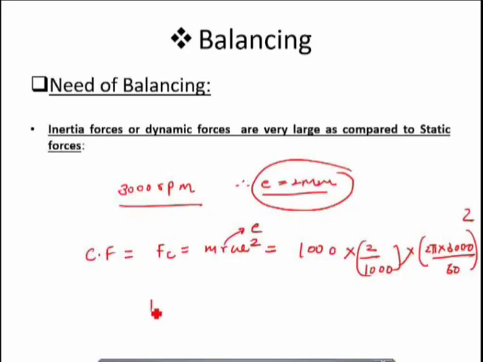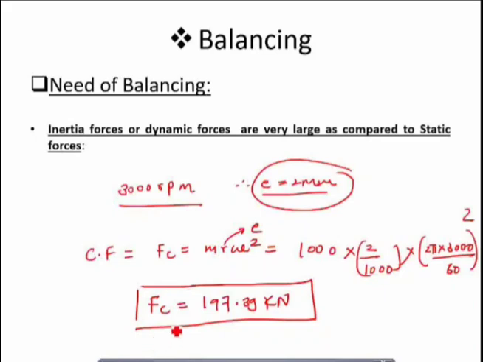So after calculation I am getting the value of the dynamic force or the unbalanced force as 197.339 kilonewton. So after calculation we can understand that this dynamic force is of high order, having a high magnitude.